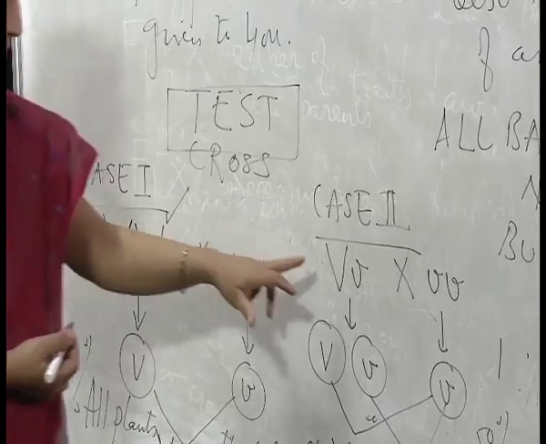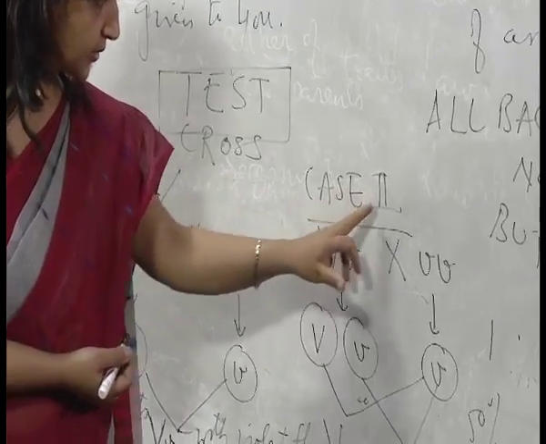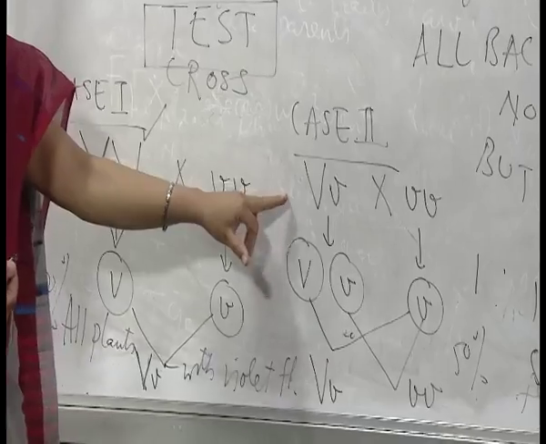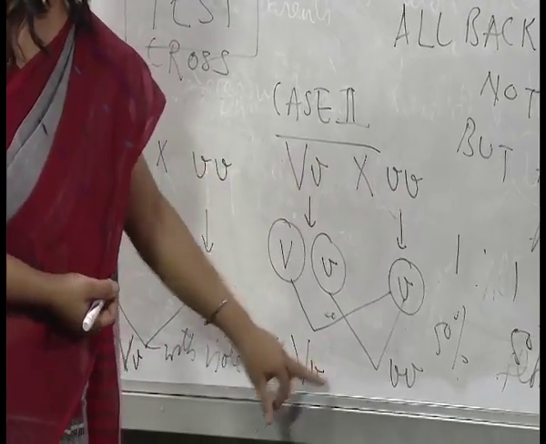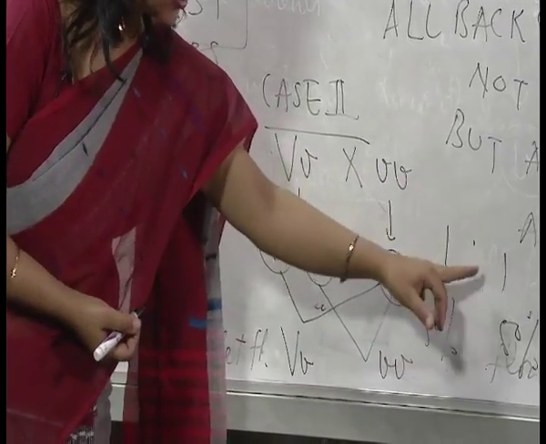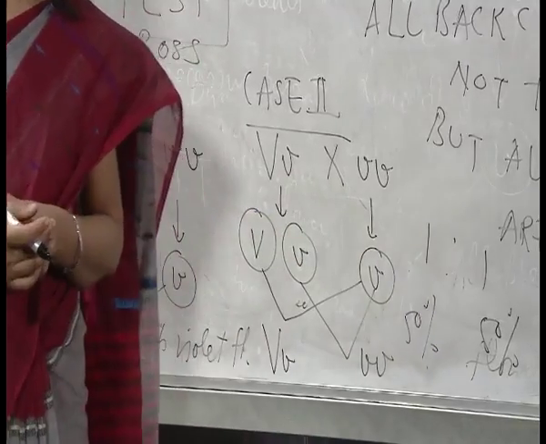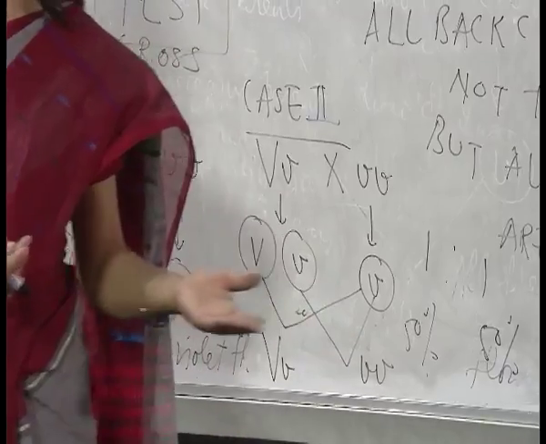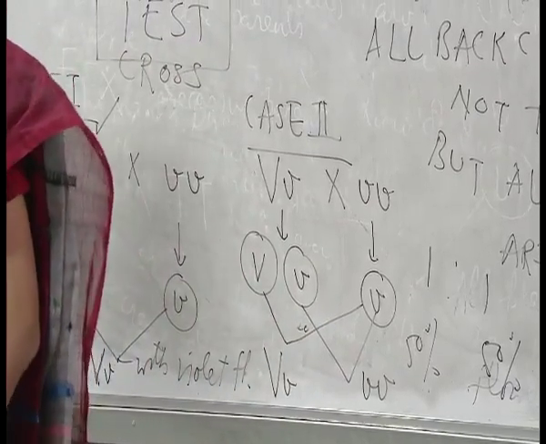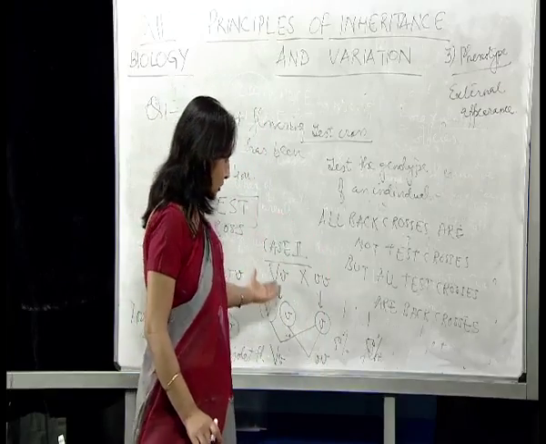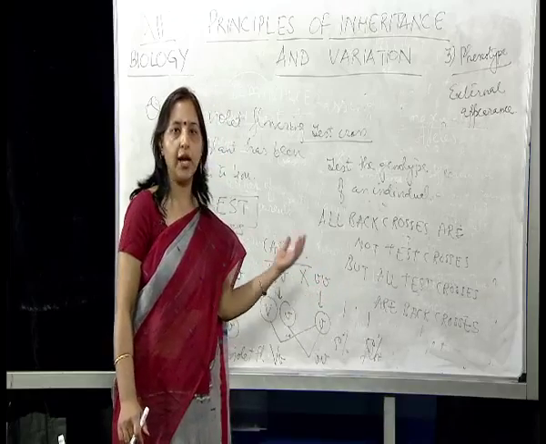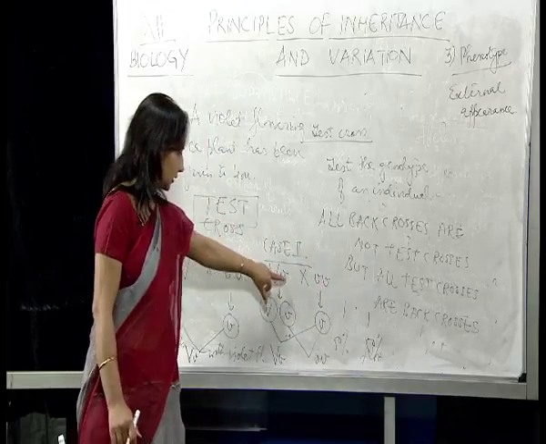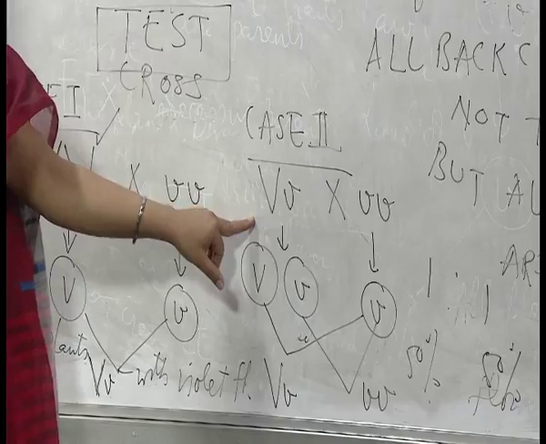Whereas after subjecting the heterozygous case to the recessive parent, we found the next generation in the ratio 1:1. That means 50% of the plants were violet flower bearing plants and 50% were white flower bearing plants, and this proves that the given plant is heterozygous.